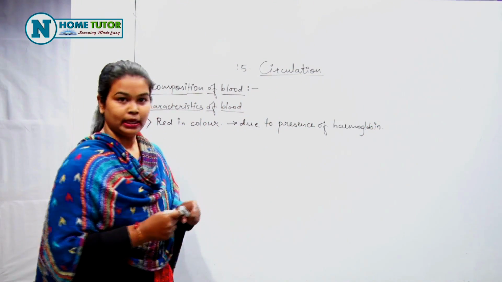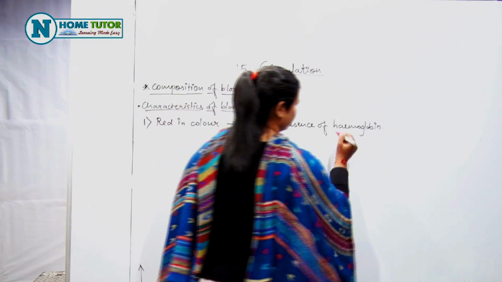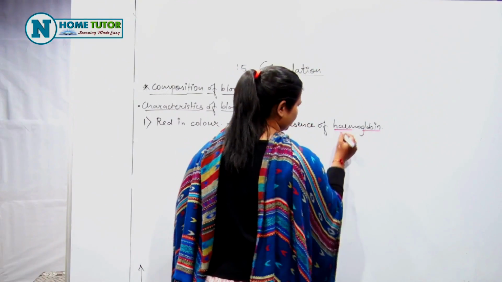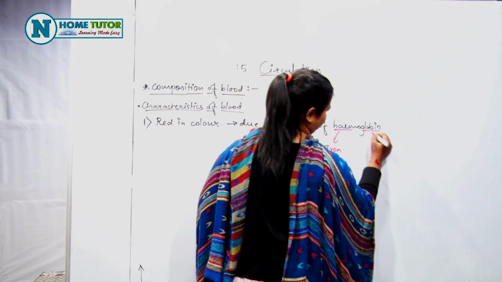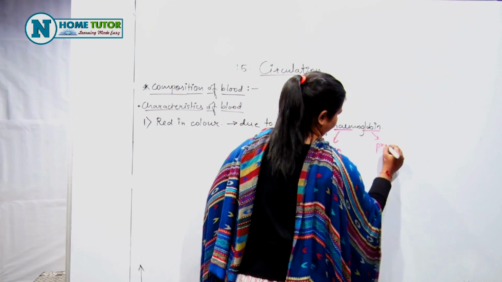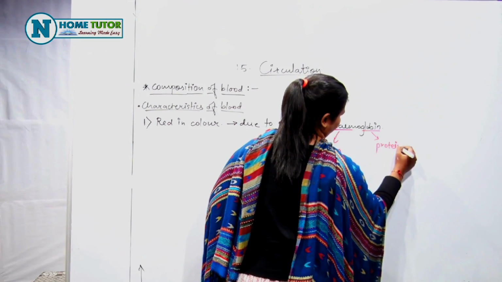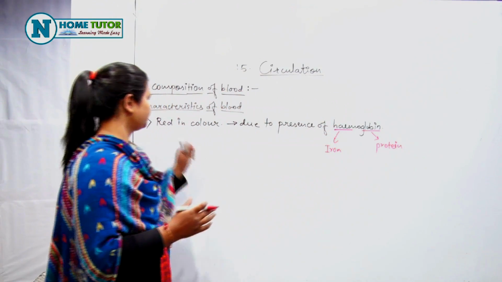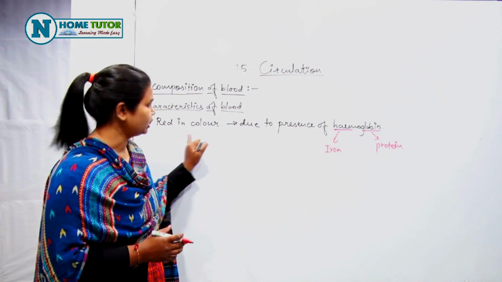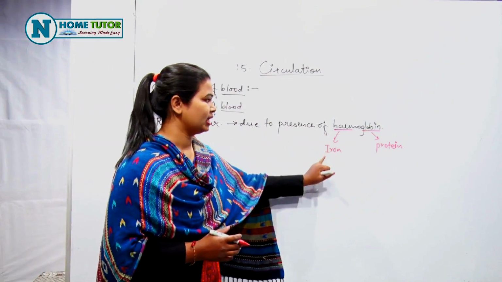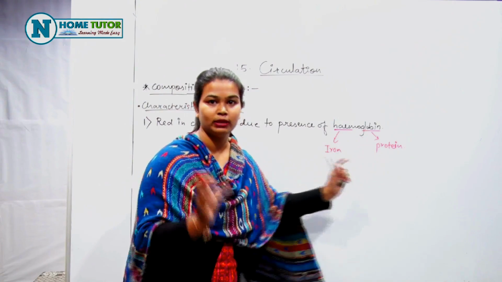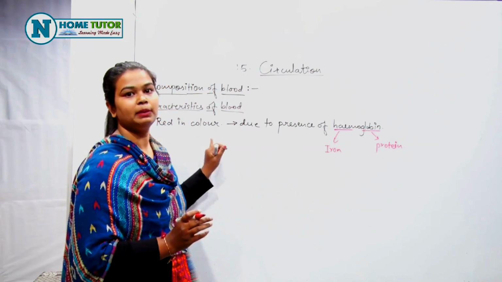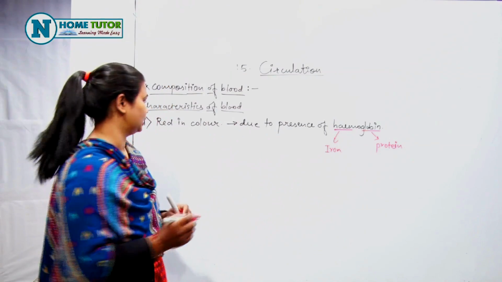Hem means iron and globin means protein. So an iron protein molecule is present in blood, and that's why blood is red in color.